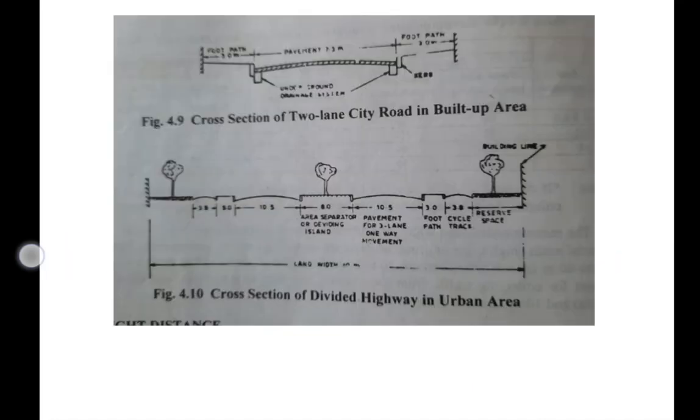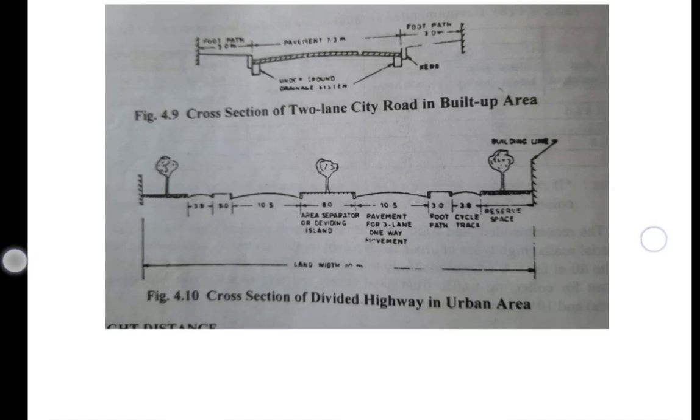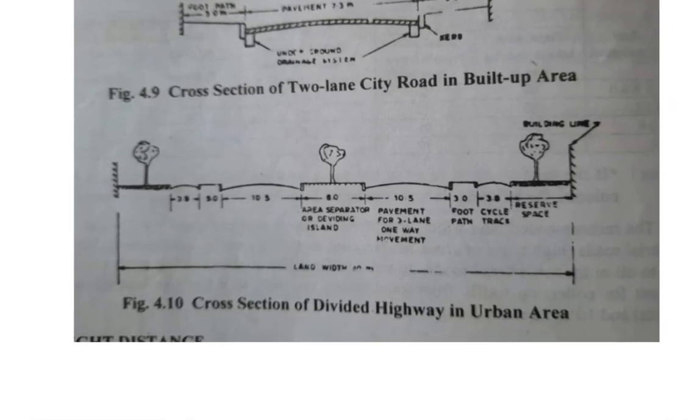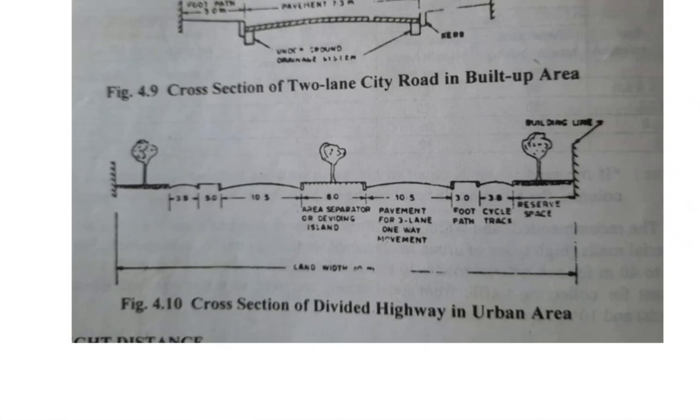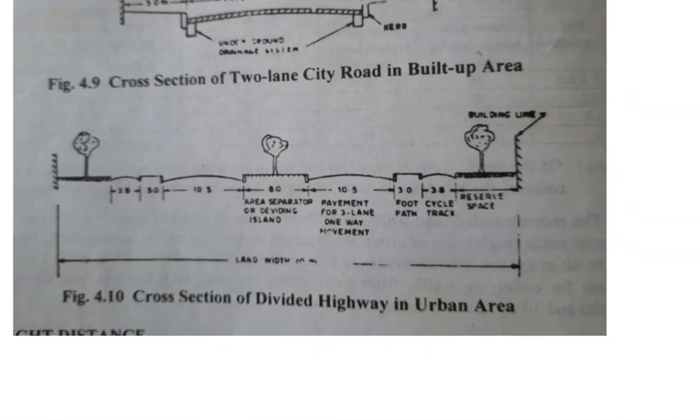Next one is cross section of a divided highway in the urban area. Okay, please note in this figure, a median is there. I hope you know the minimum width that the median should have. They provide shoulder and footpath, cycle track is there, next is reserve space is there.